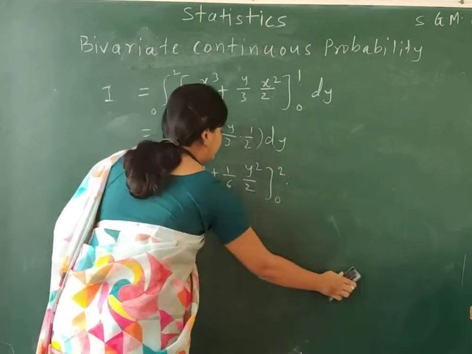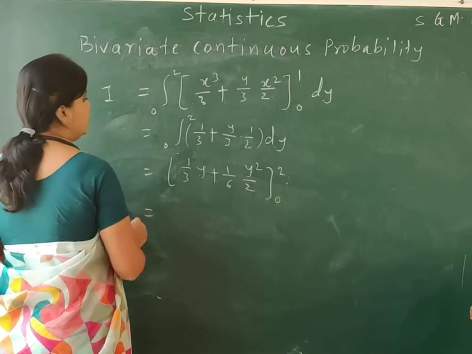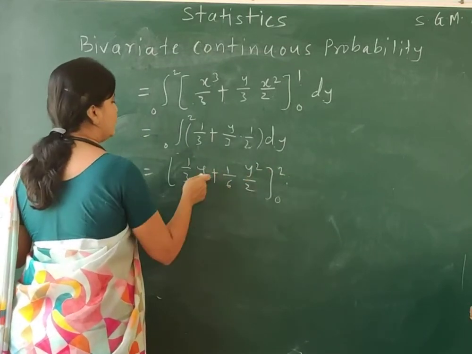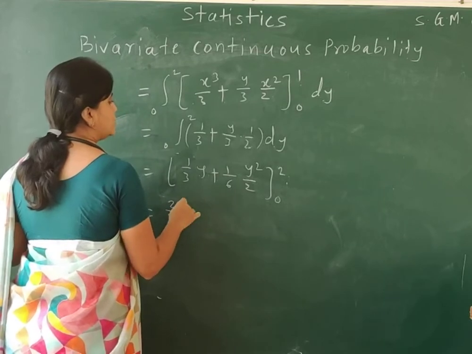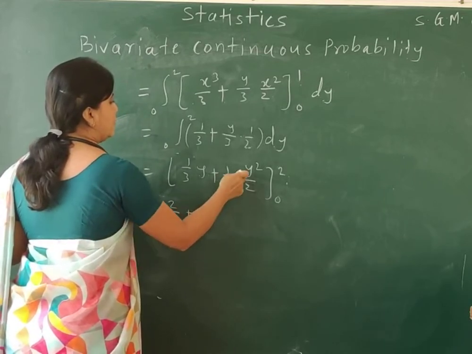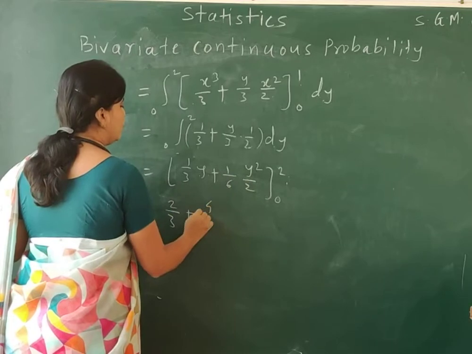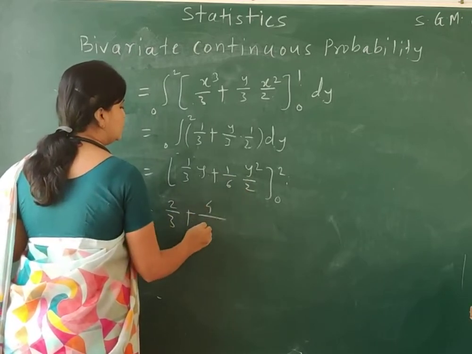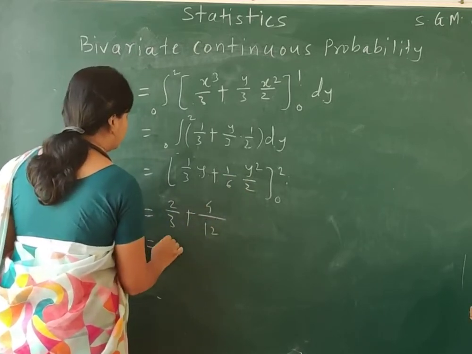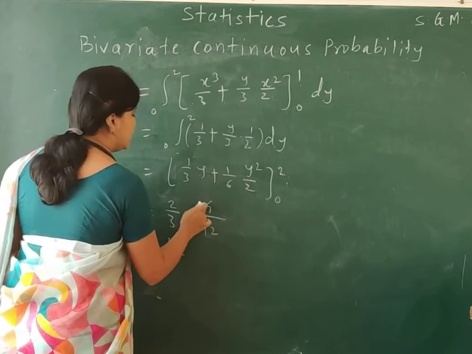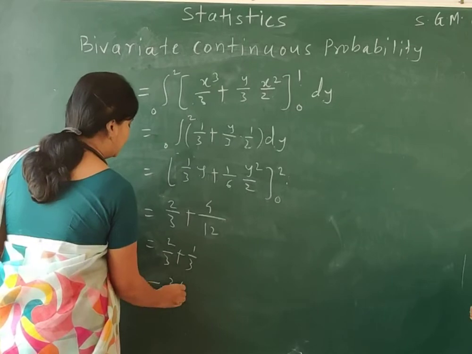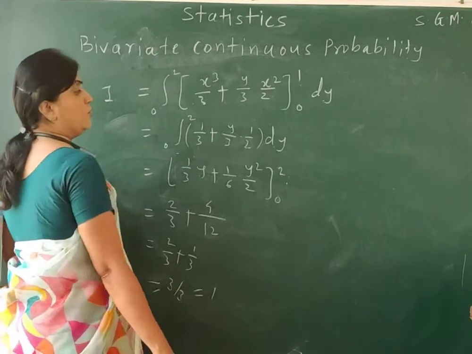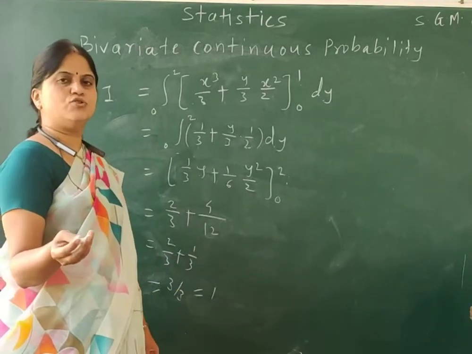Okay. Now, this is equal to, if I put the value of y as 2, what we get is 2 by 3 plus the next value, y square, that is 4. So 4 divided by 6 into 2, that is 12. So what we get is 2 by 3 plus 1 by 3, isn't it? So 2 by 3 plus 1 by 3 is 3 by 3, and hence it is equal to 1. That means the second condition is also satisfied.